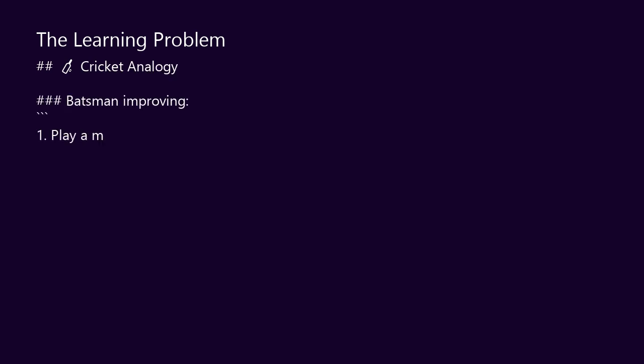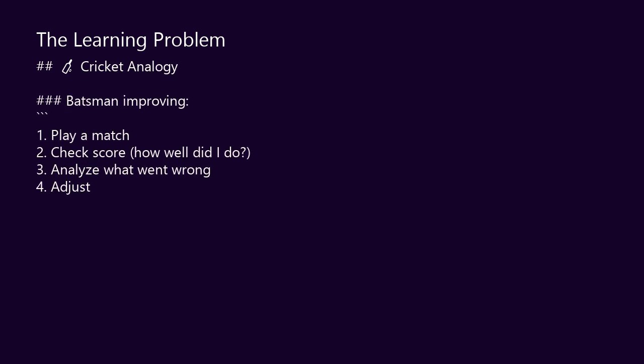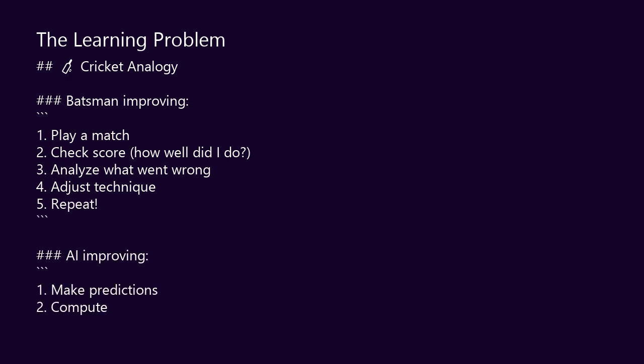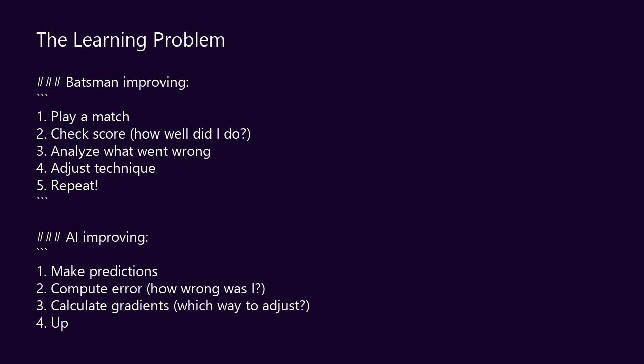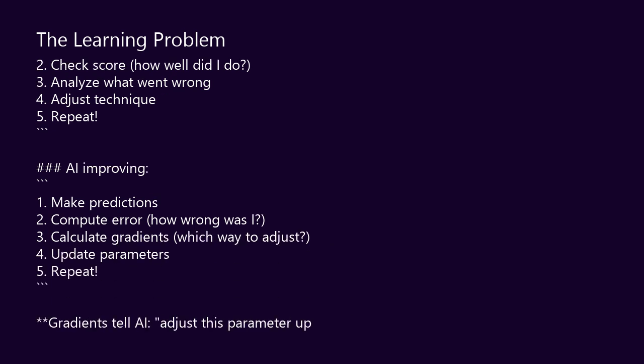Imagine you're a cricket batsman trying to improve your batting average. After each match, you analyze your performance. What worked? What didn't? You adjust your technique based on feedback. That's learning. AI does the same. After making predictions, it checks how wrong it was. Then it adjusts its internal parameters to do better next time. But here's the question, which direction should it adjust? By how much? That's where gradients come in.